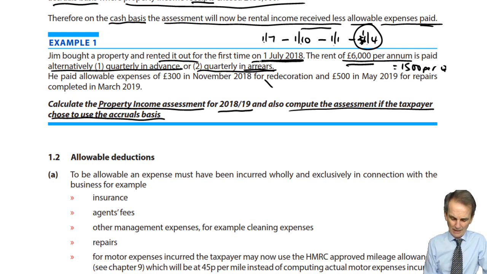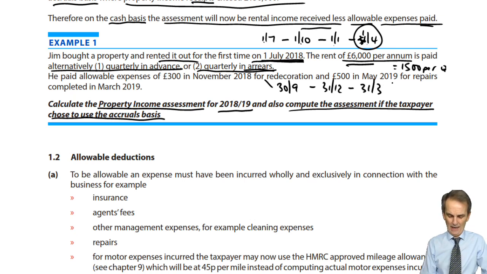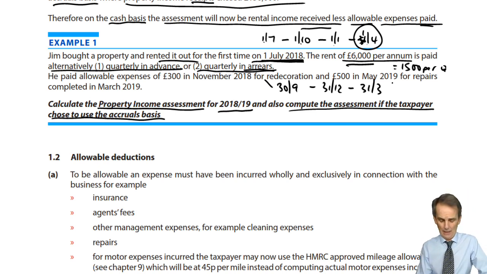well, we started reading it out on the 1st of July, so 3 months later, the 30th of September 18, followed by the 31st of December 18, followed by the 31st of March of 19. The next due date, the 30th of June of 19, is in the 1920 tax year. So that would mean there 1, 2, 3 quarters at £1,500 a quarter, and that would be £4,500.